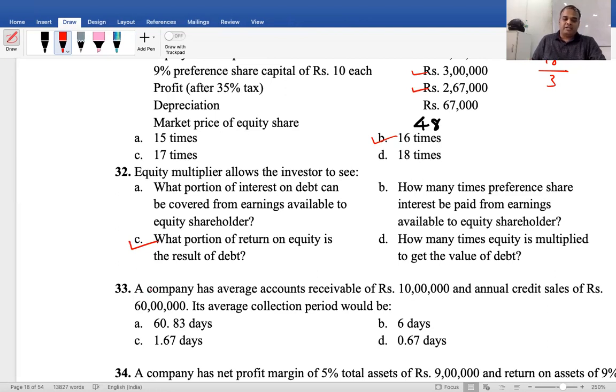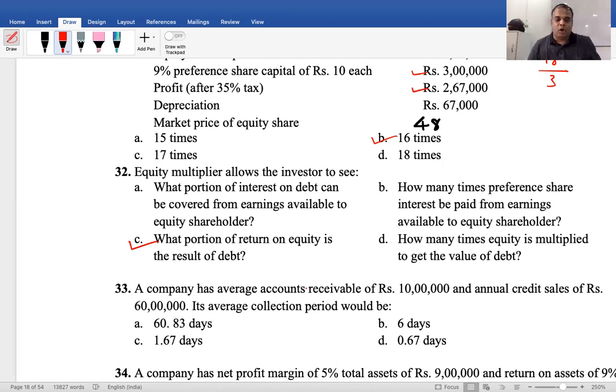Next question. A company has average accounts receivable of rupees 10 lakhs and annual credit sales of rupees 60 lakhs. Its average collection period is how much? The formula for average collection period is 365 divided by debtors turnover ratio. Debtors turnover ratio is credit sales divided by average debtors.